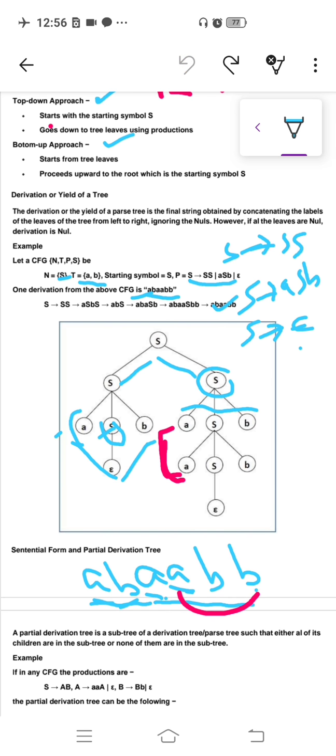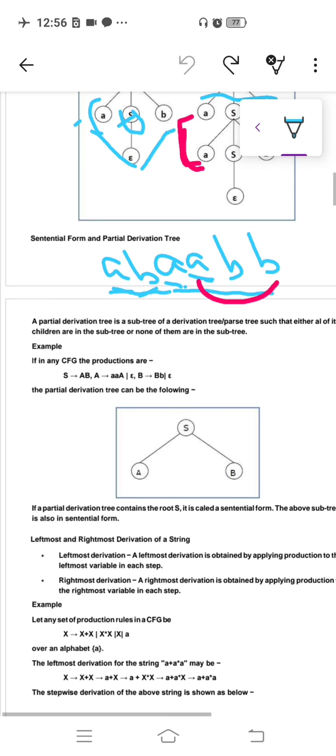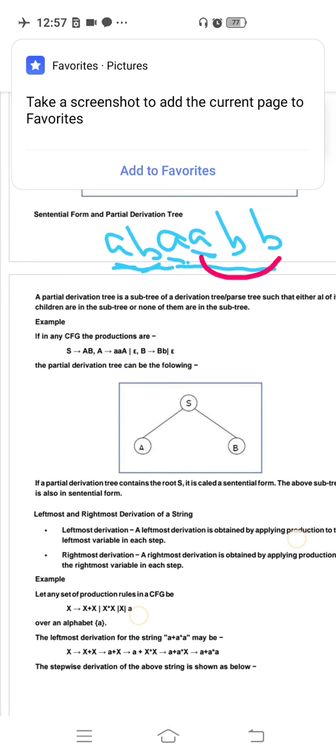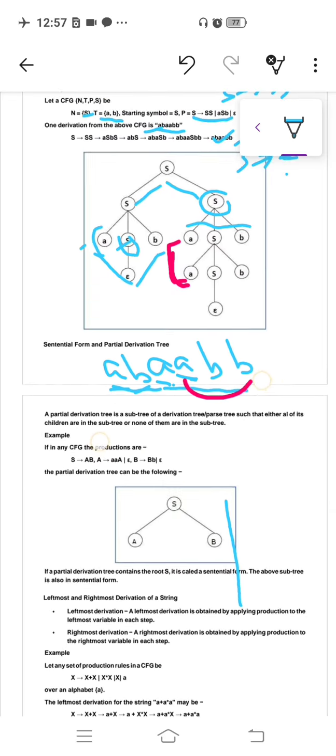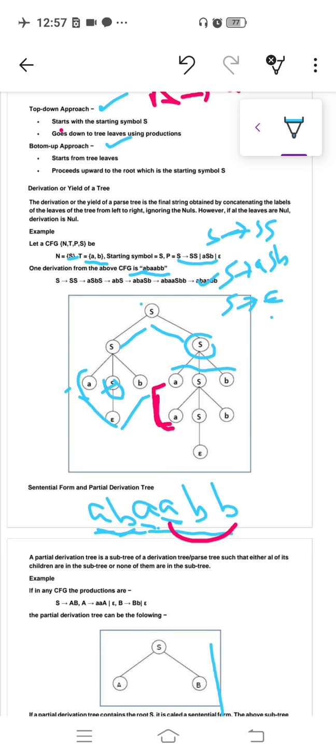Okay, now move toward the next concept. Before going to the next concept, the important terminologies used in a syntax tree or parse tree are what? A root node, this is your root node. The topmost node is called the root node, this is called the intermediate node, and the node at the very bottom is called the leaf node. So there are three terminologies here: leaf node, intermediate node and root node, and this is nothing but your edges to connect different nodes.